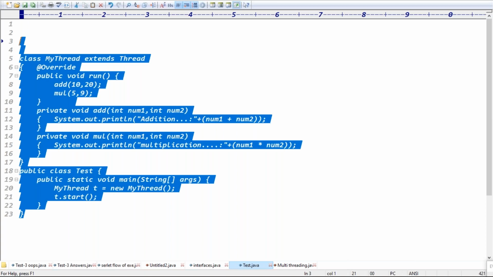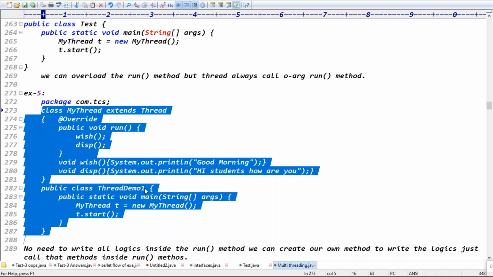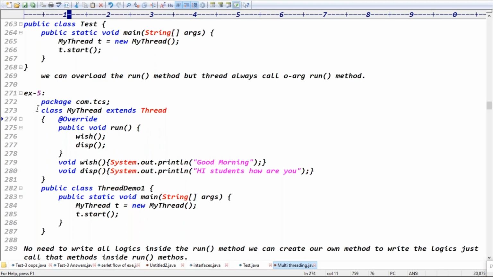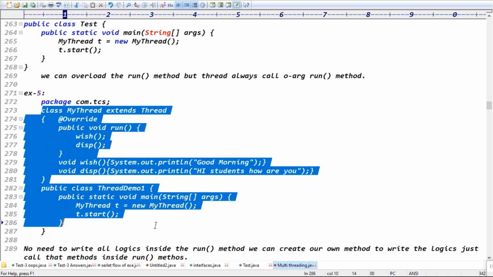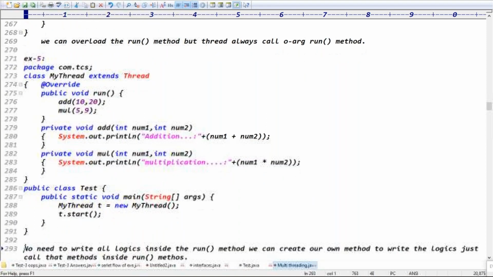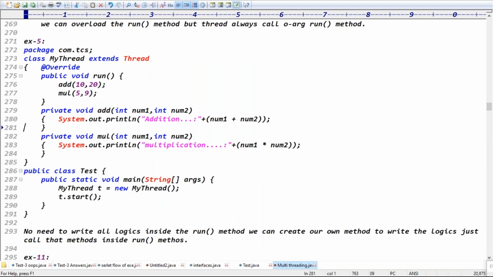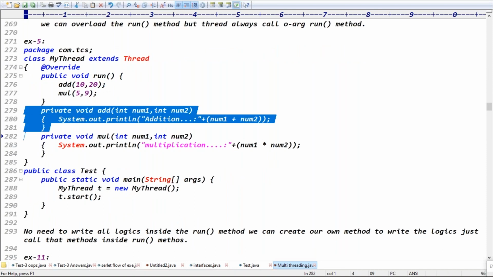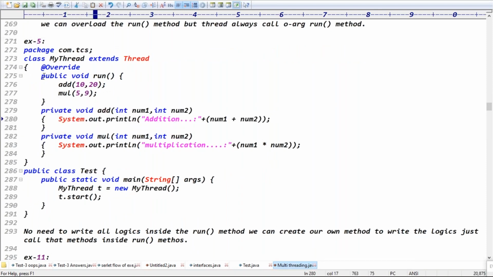So at application level, we will not write the complete logic inside the run method itself. We can take our own methods, like private methods or any methods. I recommend private methods, because these logics can be used by only this thread.